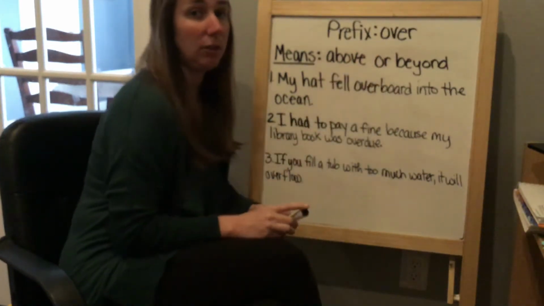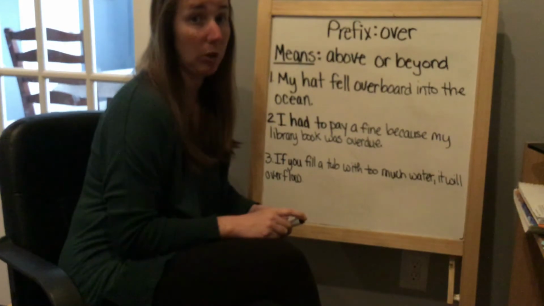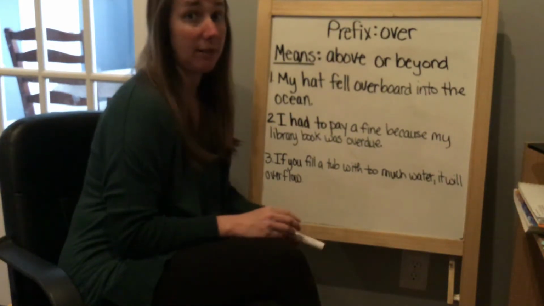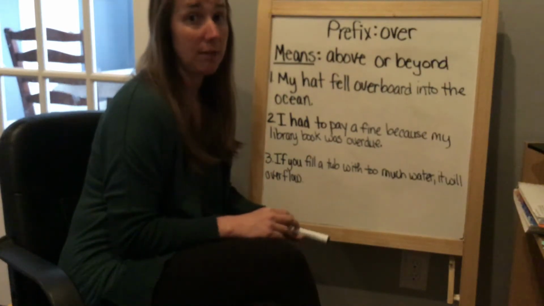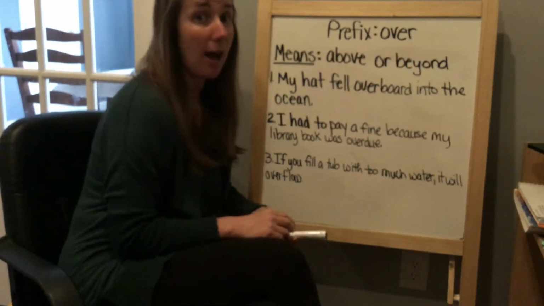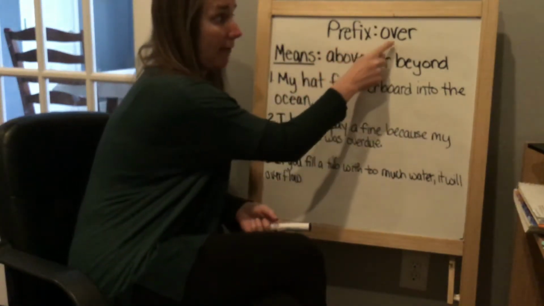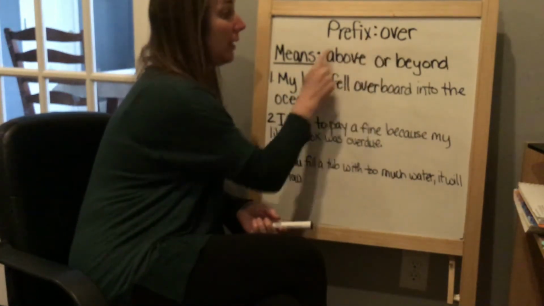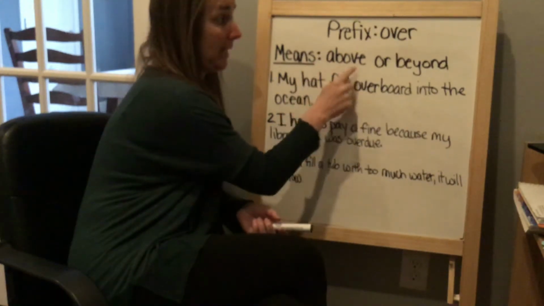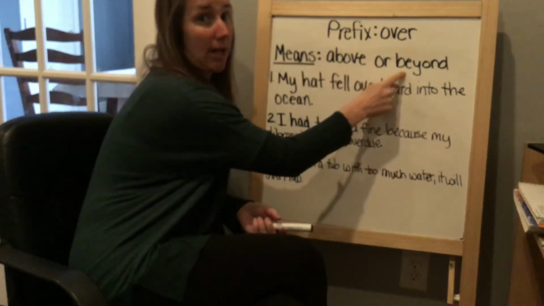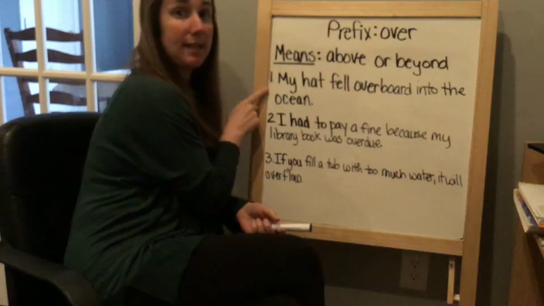So we're going to take a look at 3 different sentences today. We're going to see if first we can identify the word that has the prefix over in it, and then we're going to see if we can identify the meaning of that word. So let's get started. Our focus is the prefix over. The meaning for over means either above or beyond. So let's take a look at sentence 1.